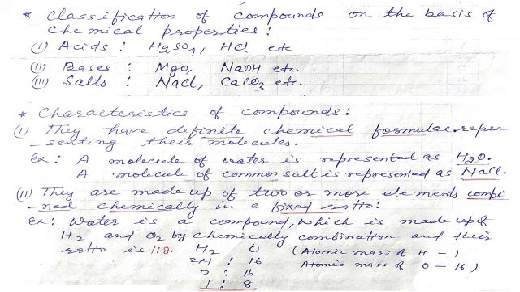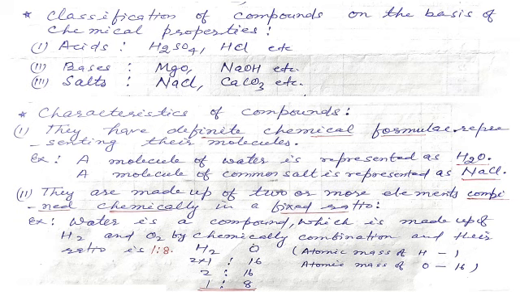For example, a molecule of water is represented as H2O. Here H2O is the chemical formula of the compound. The molecule of common salt is represented as NaCl. This is the chemical formula. Similarly, all the compounds have a chemical formula.